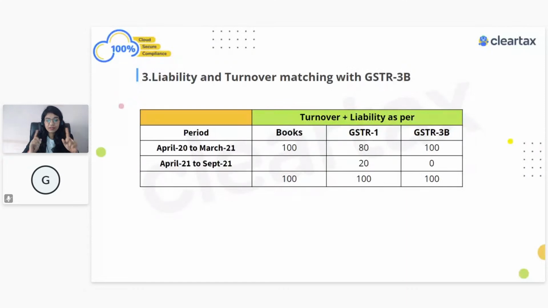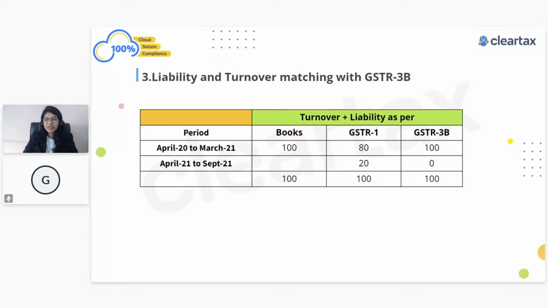So here again, you see the books, GSTR-1 and GSTR-3B. Liability as per the books was 100 rupees for FY 2021. In GSTR-1, you showed 80 rupees and the other 20 rupees you showed in the next financial year. But in 3B, you discharged it correctly, which was 100, which means liability from April 2020 to March 2021. In GSTR-3B, you showed 100. Now again, the same question: how much are you going to show in table number 4, table number 10 and 11?